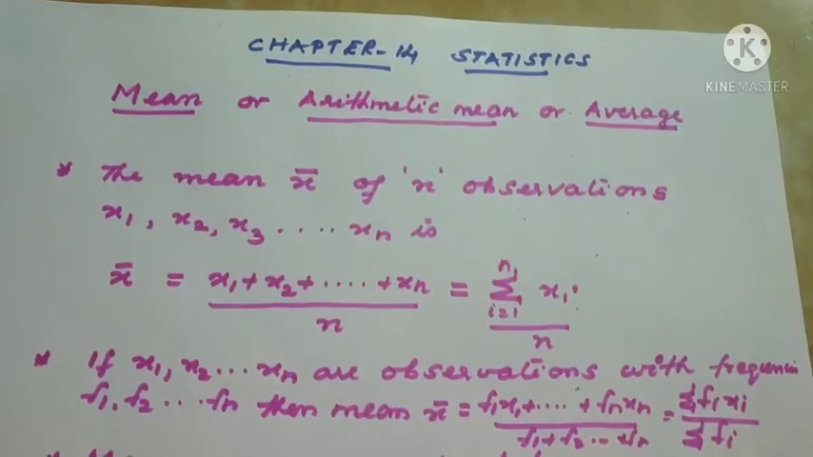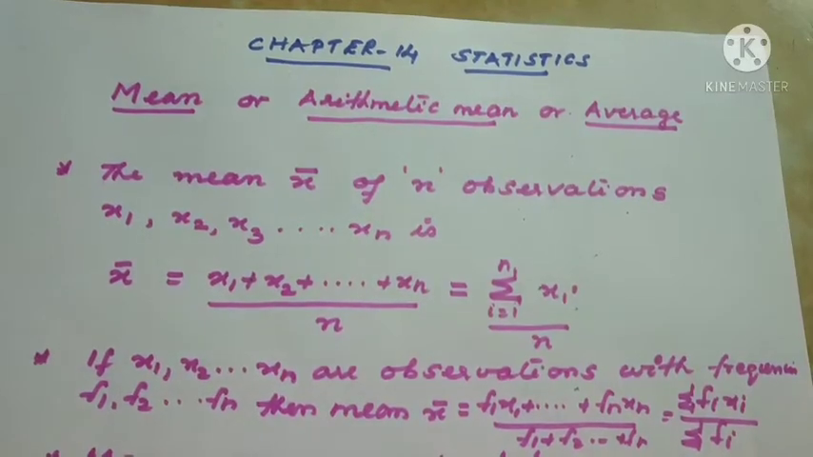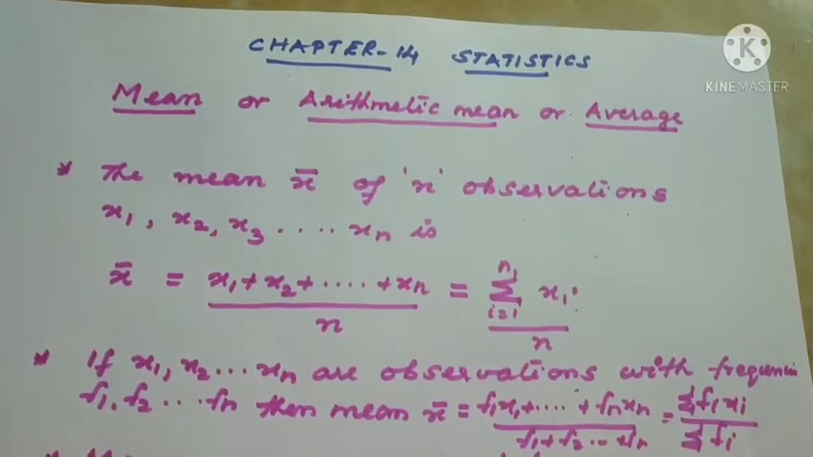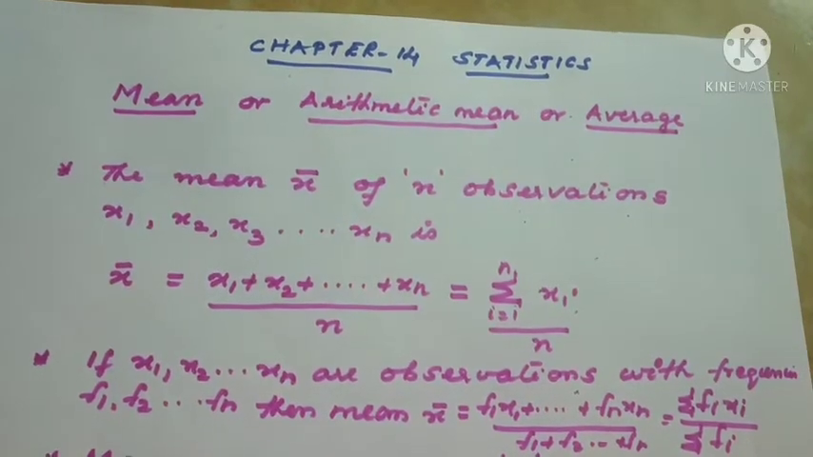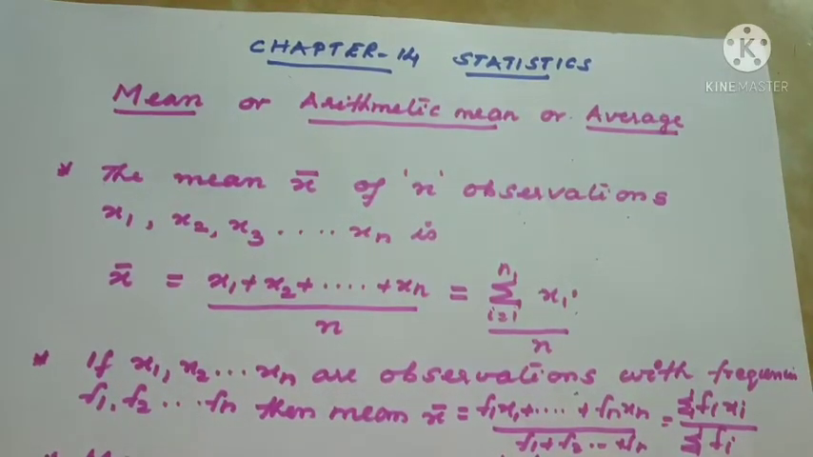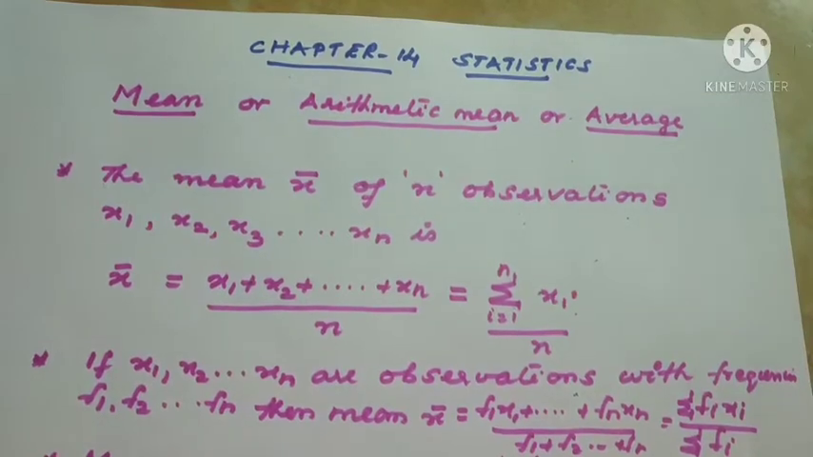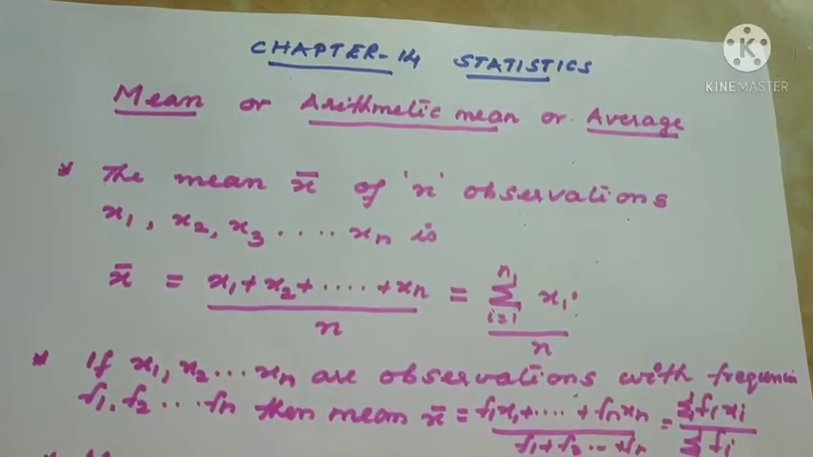Mean x bar of n observations x1, x2, x3, etc., xn is x bar equal to x1 plus x2 plus etc. plus xn whole divided by n, or it is also equal to sigma i equal to 1 to n xi whole divided by n. That means for n observations, the general term xi is used.